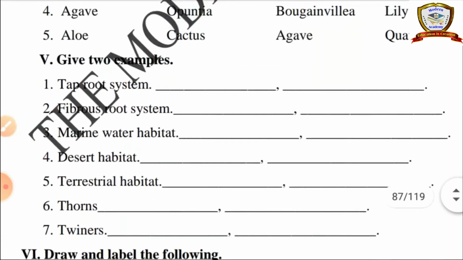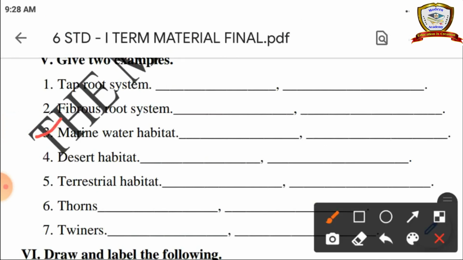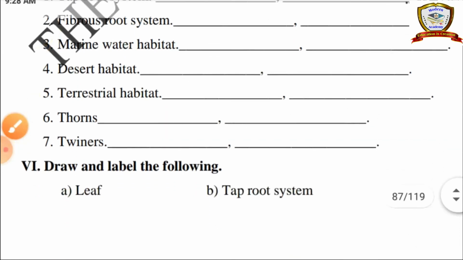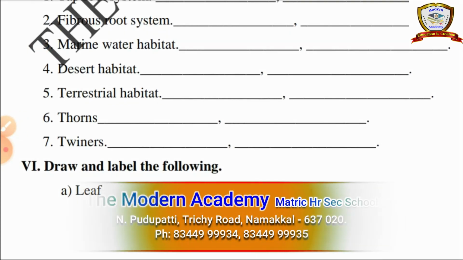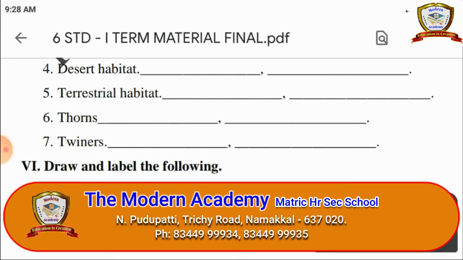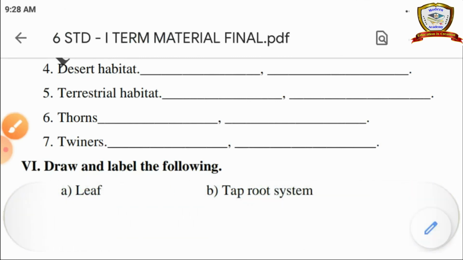Now give two examples: taproot system, fibrous root system, marine water habitat, desert habitat, terrestrial habitat, thorns, twinners. So you have to find the answers. Draw and label the following: the structure of leaf and the structure of taproot system. You have to draw and label the following. Thank you children. Complete your homework. Thank you.